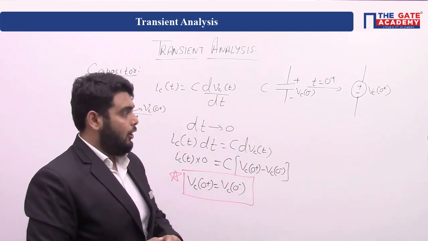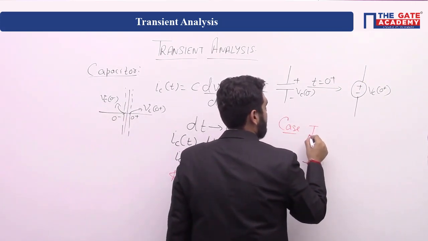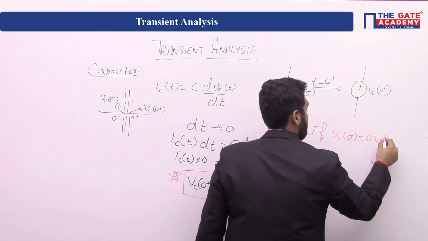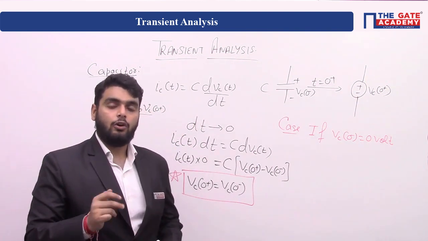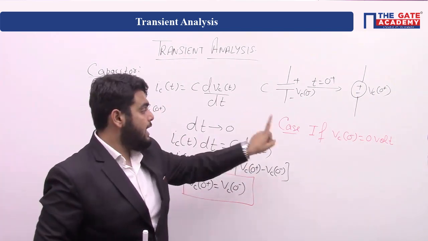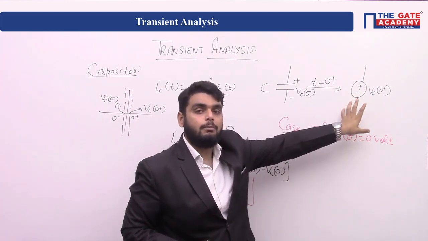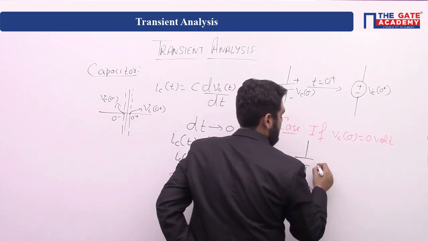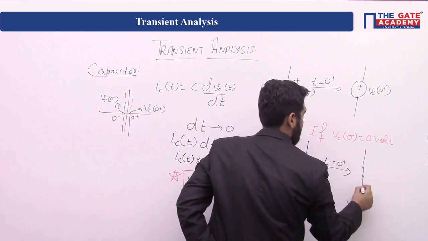Okay, now again case here, if Vc(0-) is equal to 0 volt. This case means if the capacitor is initially not charged, which means capacitor voltage will be 0. If voltage is 0, which means what? Open circuit or short circuit? It means short circuit, which means the capacitor will behave like a short circuit.